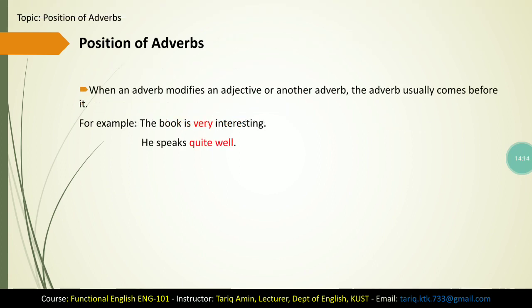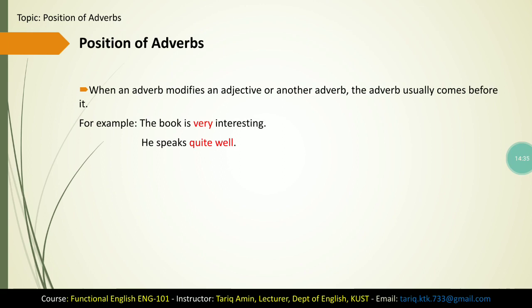Now, position of adverb. When an adverb modifies an adjective or another adverb, the adverb usually comes before it. In the definition of adverb, we said that an adverb is a word that modifies a verb, an adjective, or another adverb.